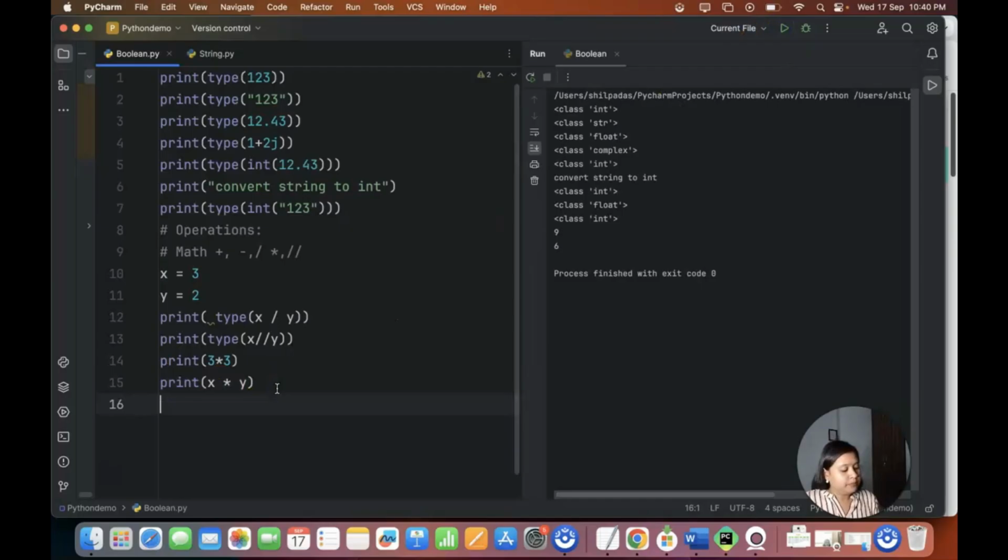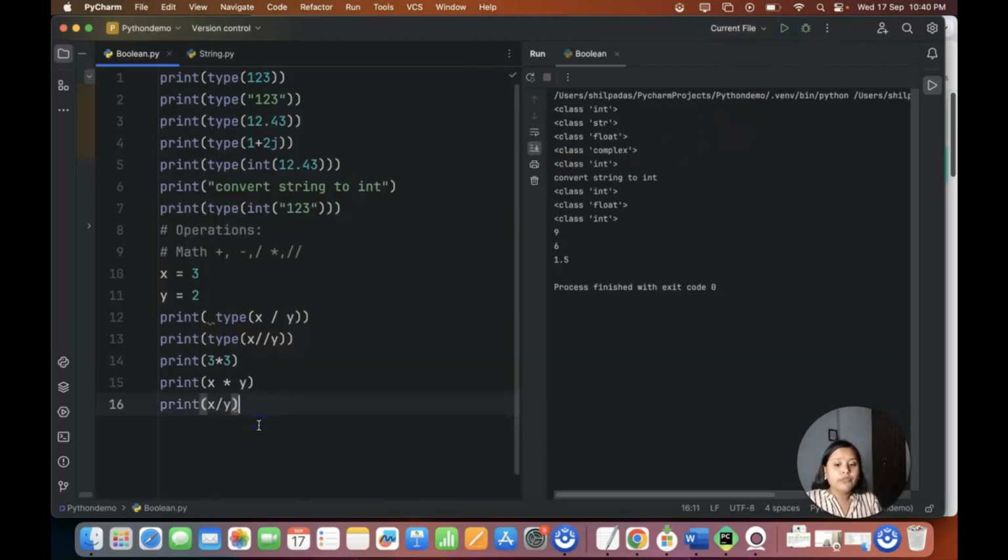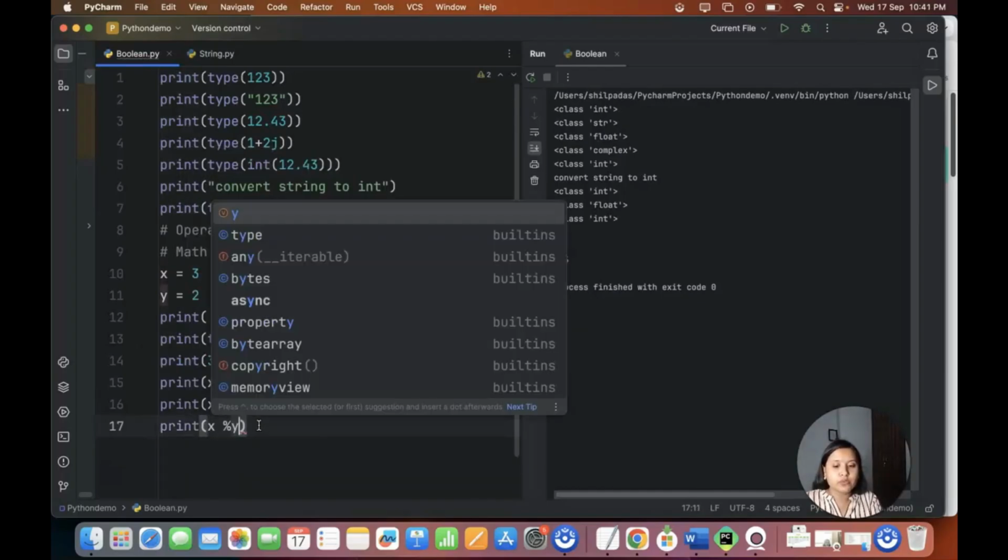Now, let's say I have all this. x divided by y is giving me 1.5, right? Let me write it down. x divided by y is giving me 1.5. Now, if I want to get the remainder of this, I will do print x modulus y.